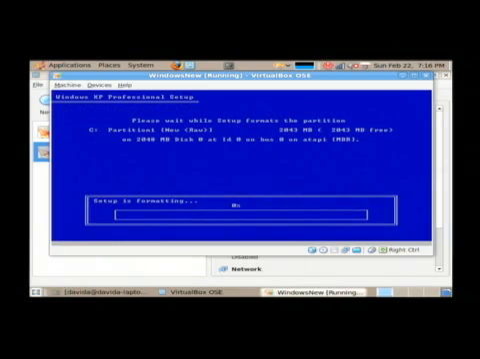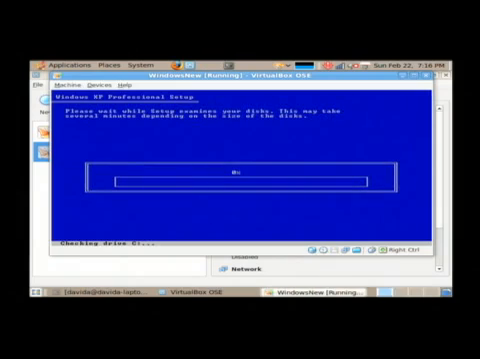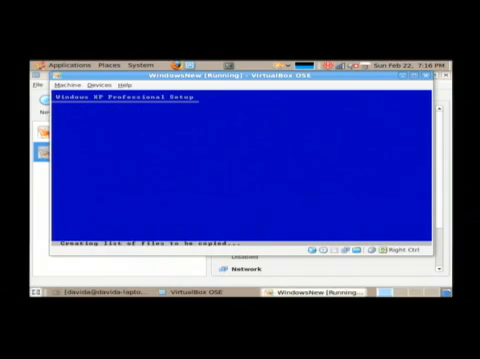This is formatting our system now. Basically what it's doing is going through the hard drive and preparing that hard drive to store Windows-based files. And that's what the NTFS file system is. Once the formatting is complete, it goes on to actually copying the files to disk and installing the Windows operating system.